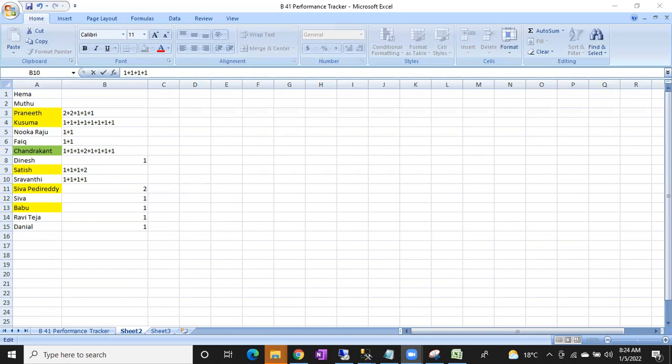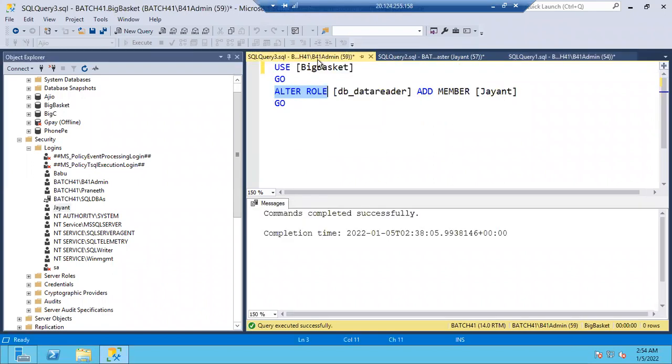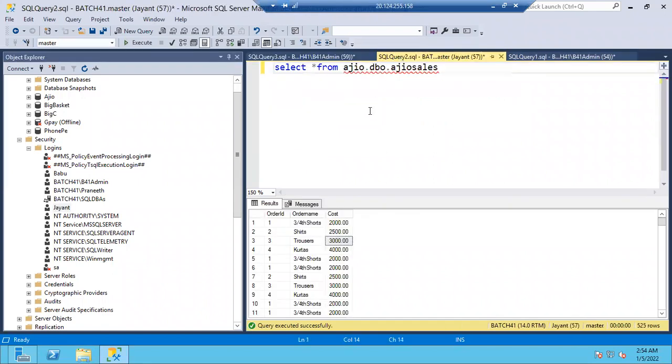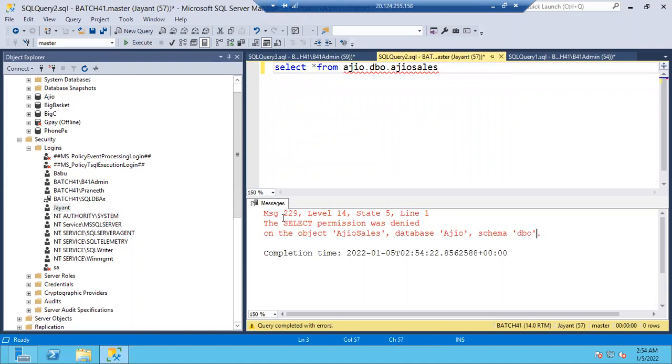Okay, so let me check now. We can directly verify, he has both access, right? Let me check what is the output of this. Okay, query, Azure DB, sales. Who is running? Jayant is running. Okay, and let me execute. Tell me, guys, can he read the data or can he not read the data?